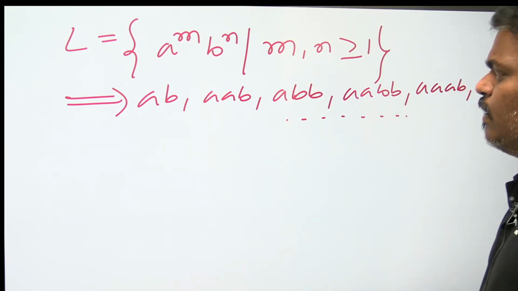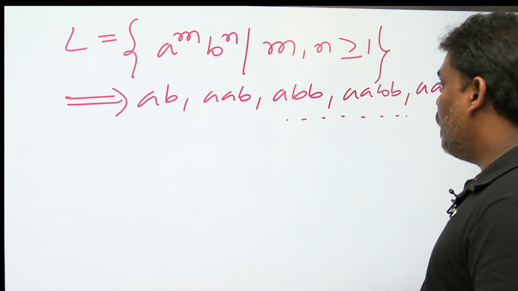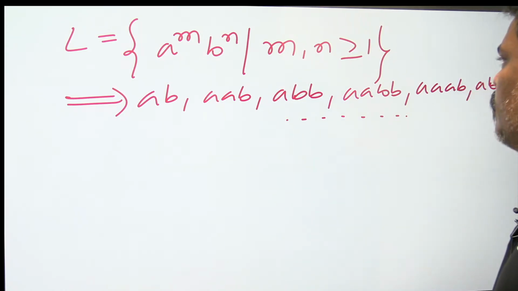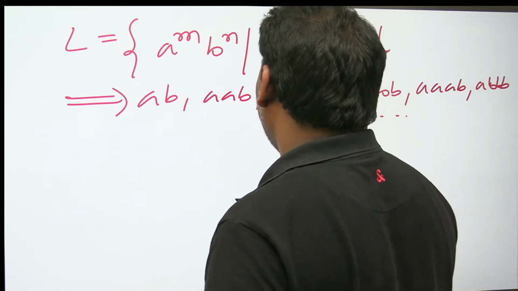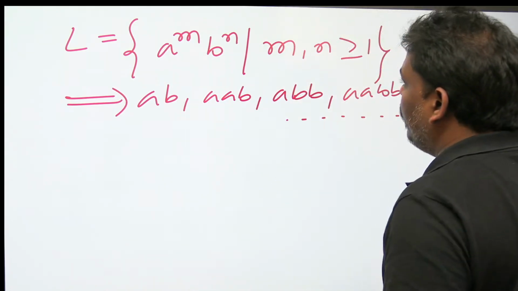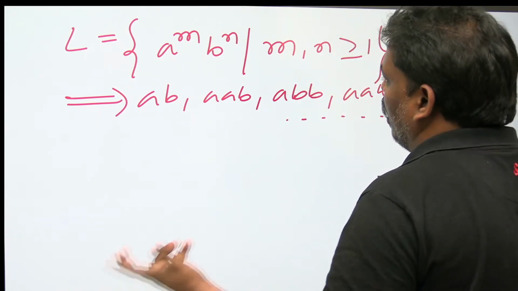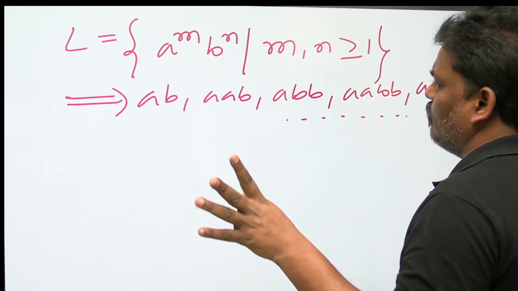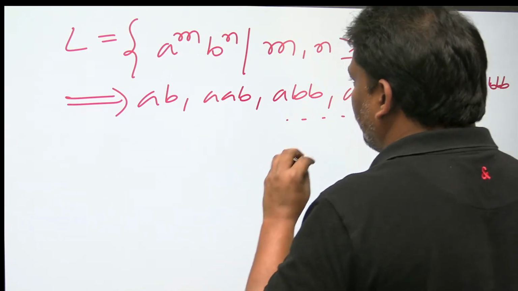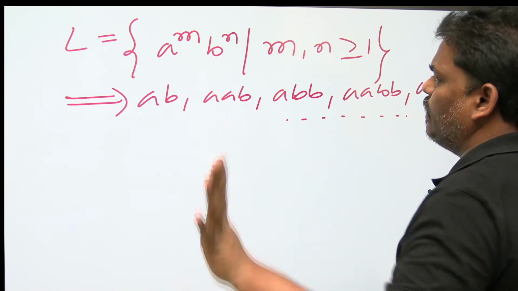For this one, the minimal string is AB, and next are double A single B or single A double B. A's will come first, B's will come next, but A's and B's have no relation. Any number of A's can come, any number of B's can come. The only condition here is that first A's should come, afterwards B's. Other than the order, there is no other relation.